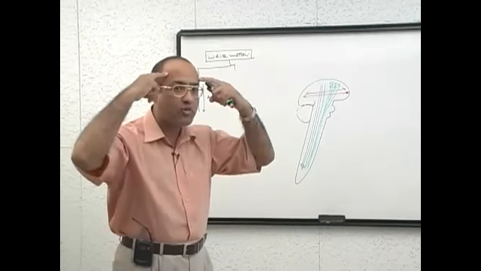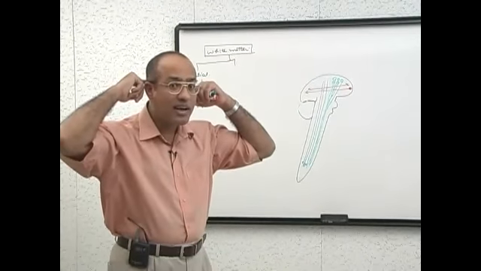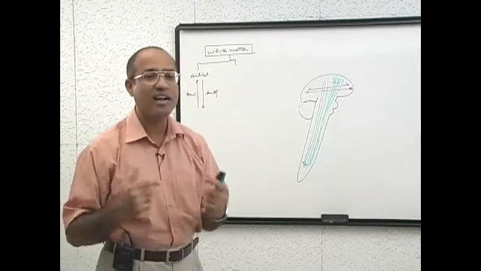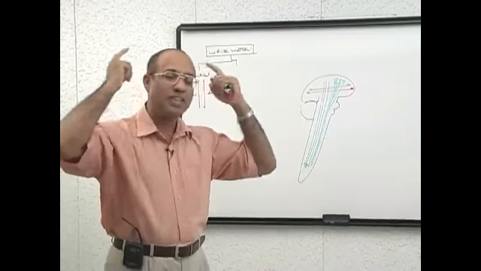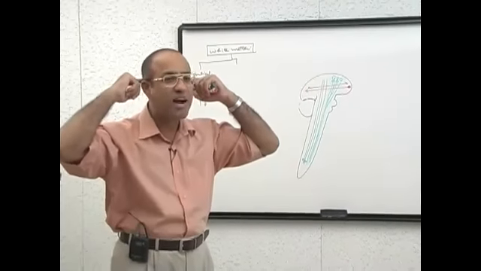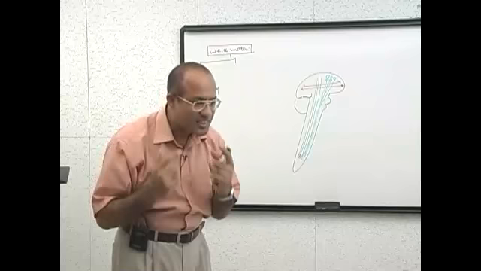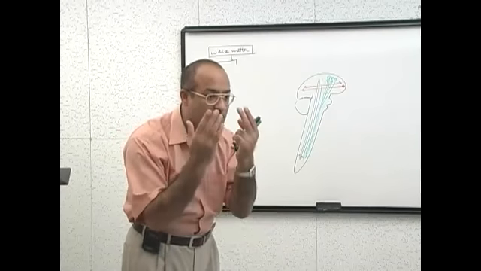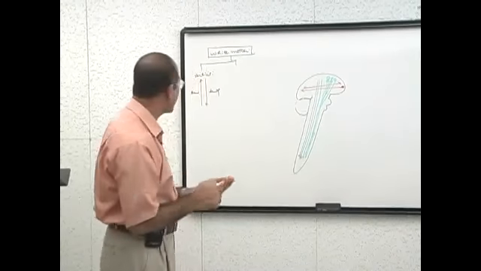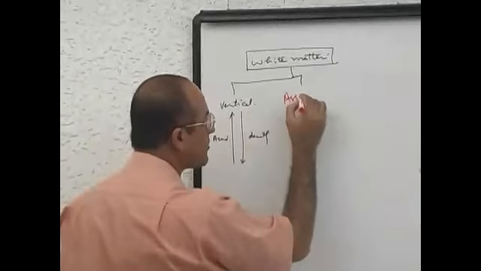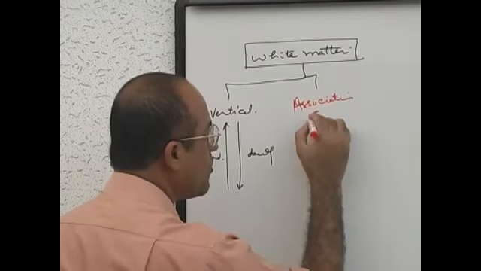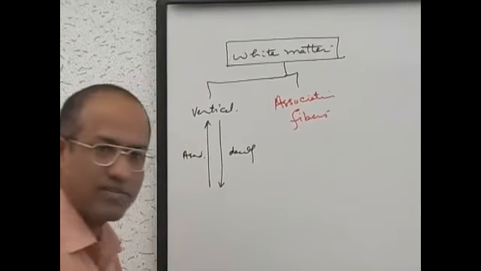For example, the frontal lobe is connected with the occipital, right? They associate the anterior part of the central nervous system with the posterior part, and the posterior part is associated with the anterior part. They are called association fibers. So white matter has tracts as well as association fibers. Is that right?